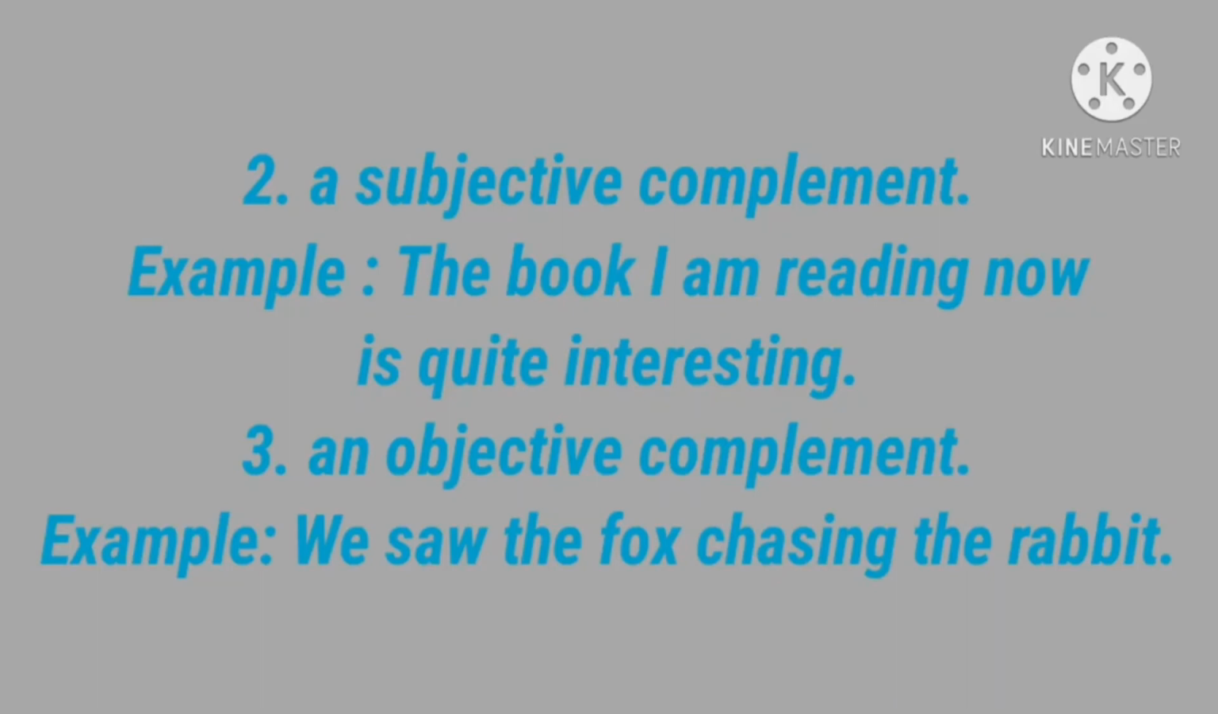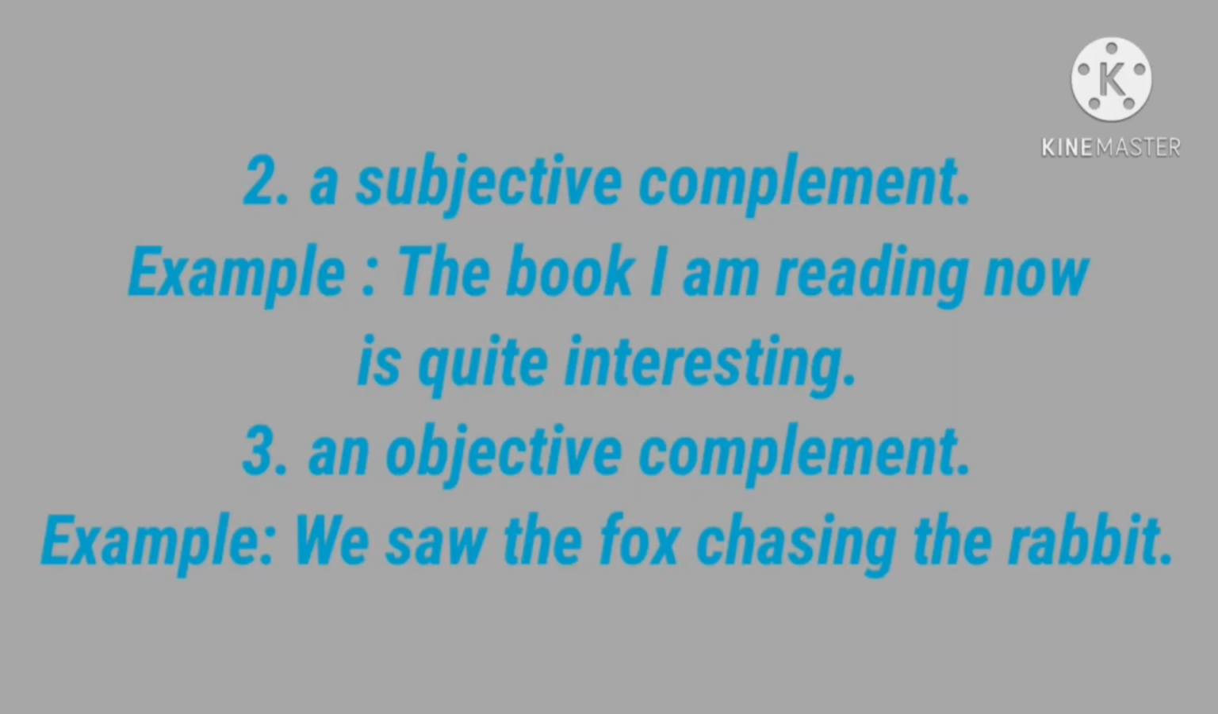Okay, next, an objective complement. Example: we saw the fox chasing the rabbit. So here chasing is a participle. It tells more about the object. So it is an objective complement. An objective complement is a word or group of words which gives more information on the object of the sentence.